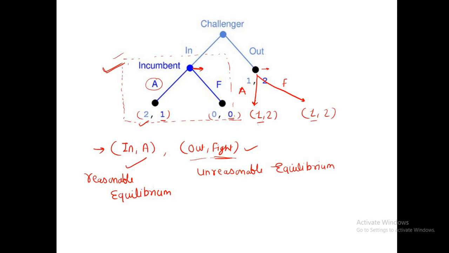So we cannot solve an extensive game with perfect information like we solve strategic games. We need to try some other techniques by which we can find only the equilibria that are reasonable. Okay, so this is the end of the lecture. Thank you.